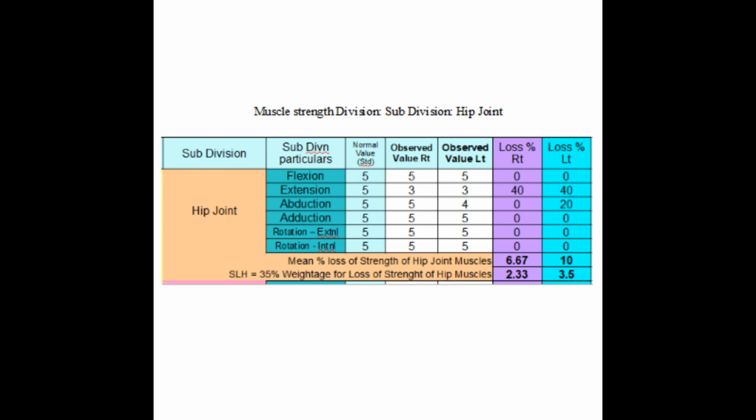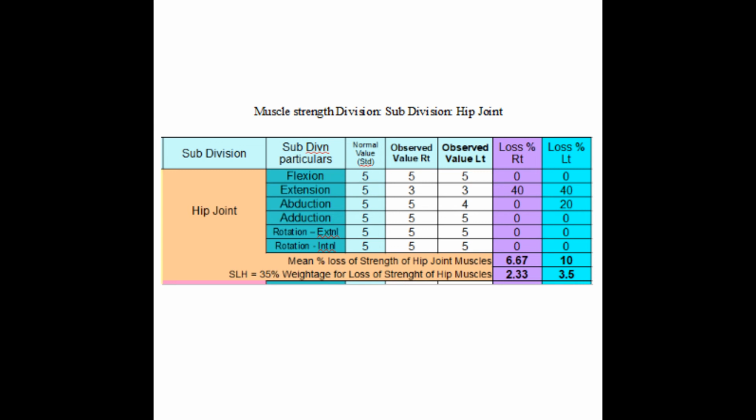Let us see his muscle strength division. In both hips he had grade 3 power in extensors, and on the left side he had grade 4 power in abductors. We calculated the percentage loss and mean percentage loss and used 35% weightage to get the following values as shown in this picture.